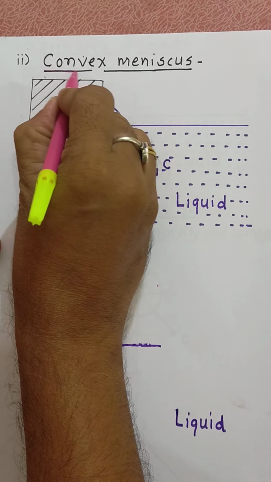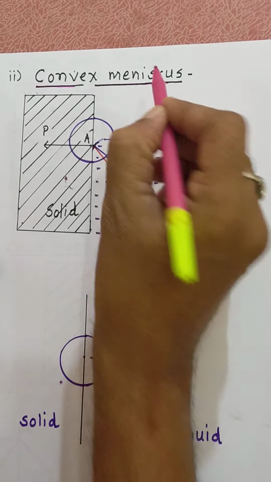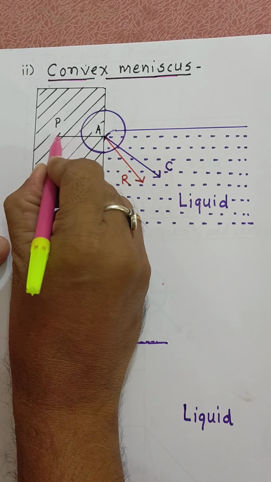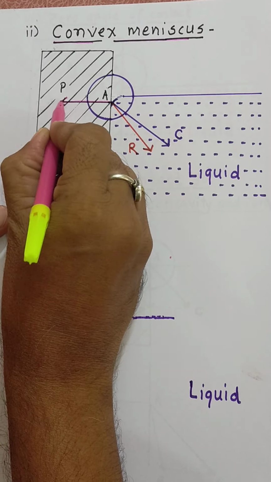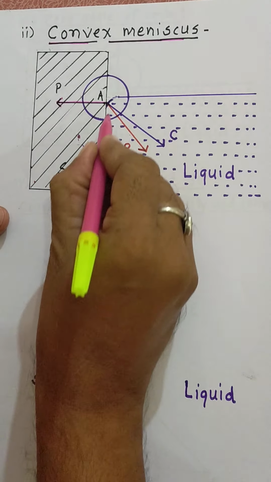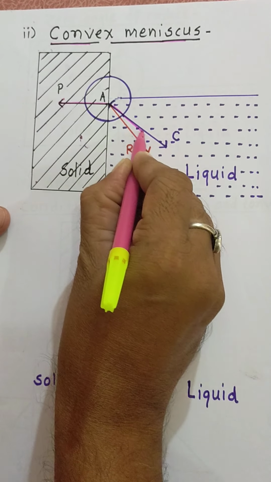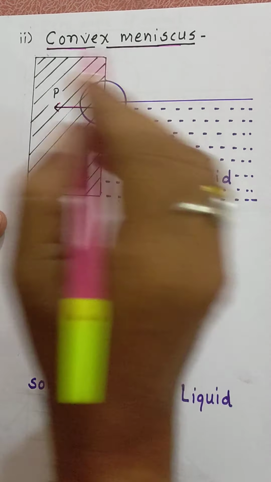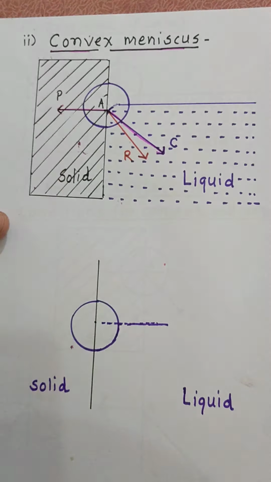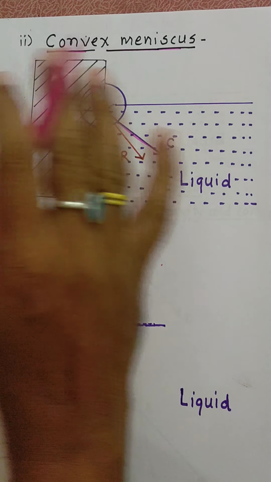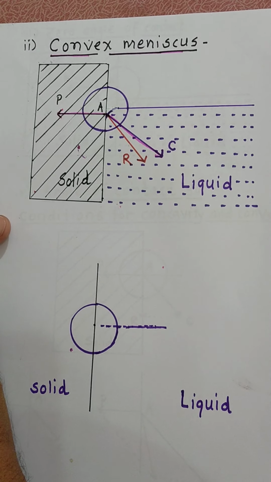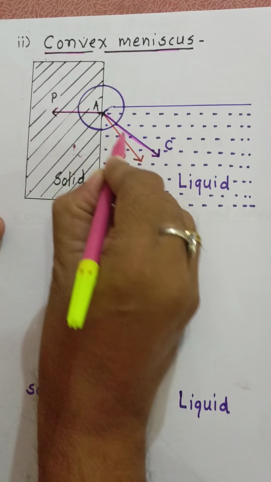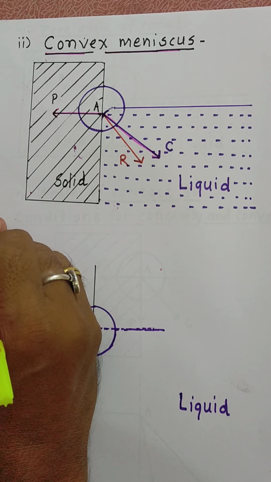Now second, why is convex meniscus formed? This is the resultant of adhesive forces by solid molecules. This is the resultant of cohesive force by liquid molecules. Suppose this is a liquid of type mercury. Now this adhesive force is much less than the cohesive force.